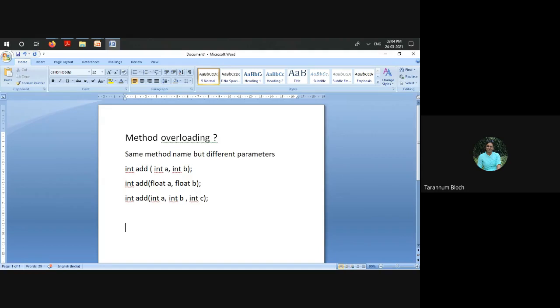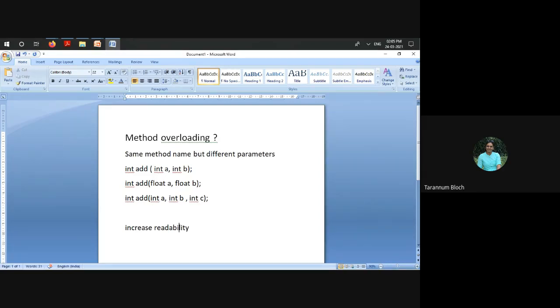That's why for addition, everywhere we are doing the mathematical summation of two or three numbers, just to increase the readability of methods which are the same in nature and functionality, we go with method overloading.